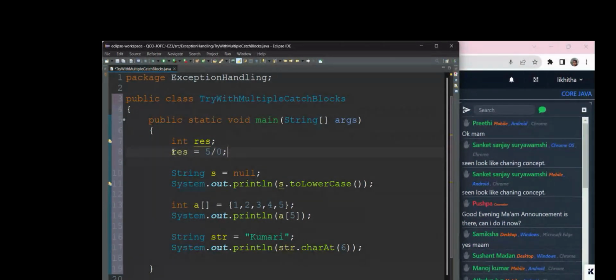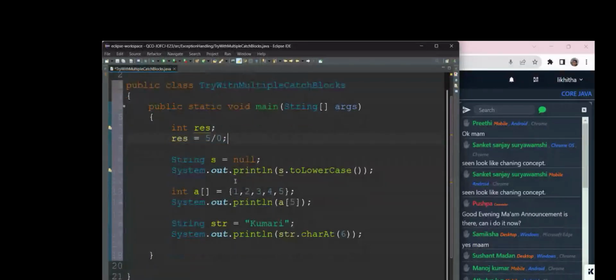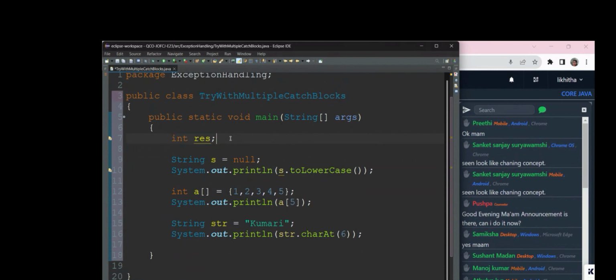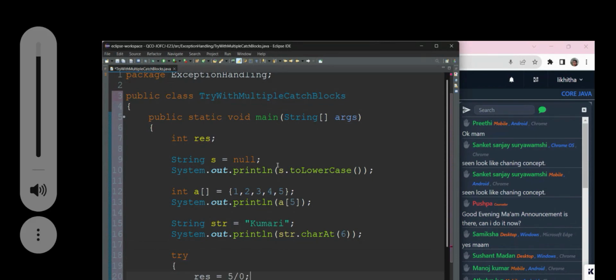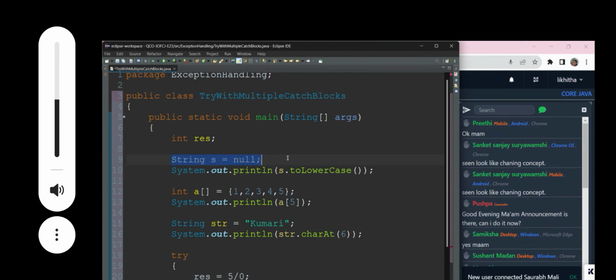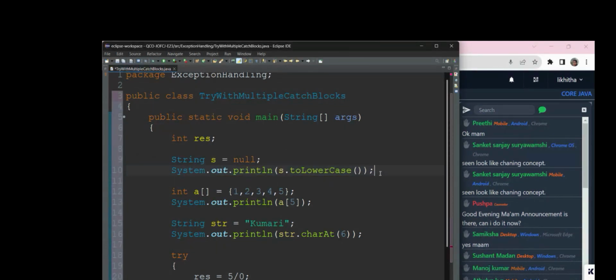First of all, what is the statement which is responsible for the exception? Here, in line number 7 and 8, line number 8 is responsible for the exception. So we shall put that inside a try block. In lines 9 and 10, the statement responsible for the exception is line number 10.